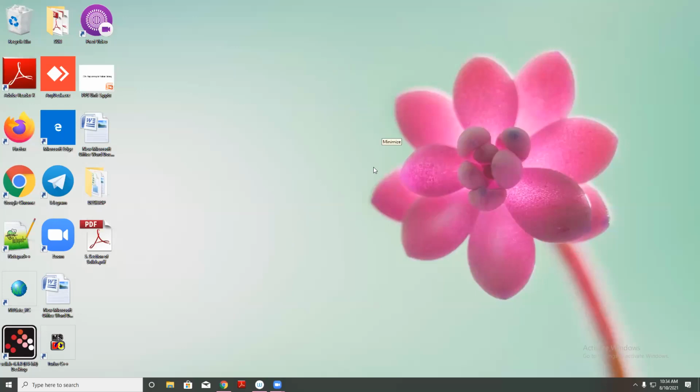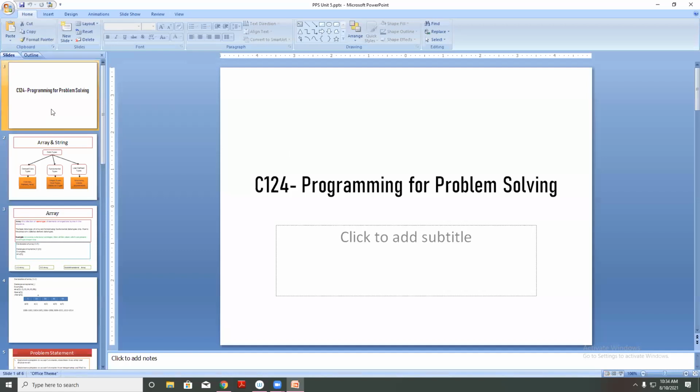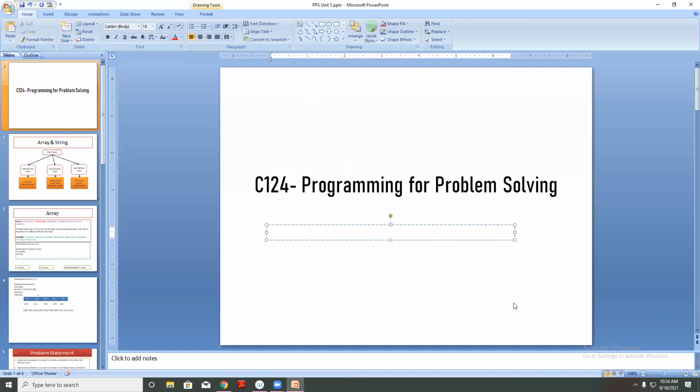And where was the C language developed? In which lab? AT&T lab. Correct. The founder was Dennis Ritchie and it was developed at AT&T lab.